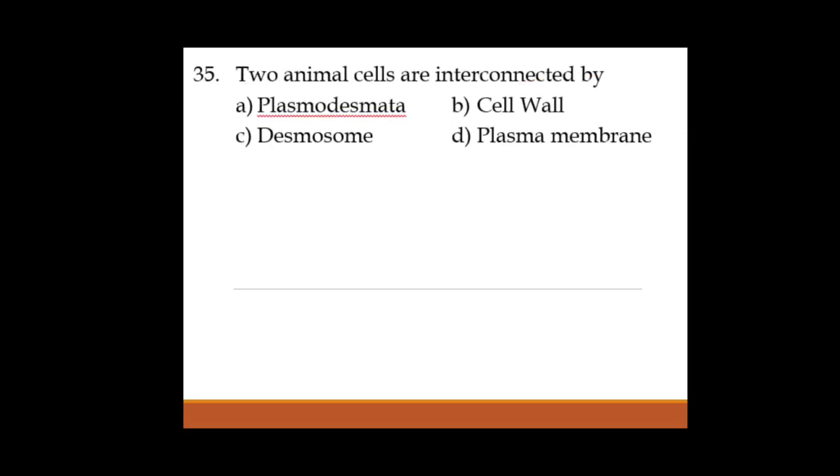Next one, two animal cells are interconnected by plasmodesmata, cell wall, desmosomes, plasma membrane. As we know, plasmodesmata are the interconnections between plant cells. Similarly, in animals, we have desmosomes. The cell wall we find in plants, and the plasma membrane is present in both prokaryotes as well as eukaryotes. So the answer is desmosomes.